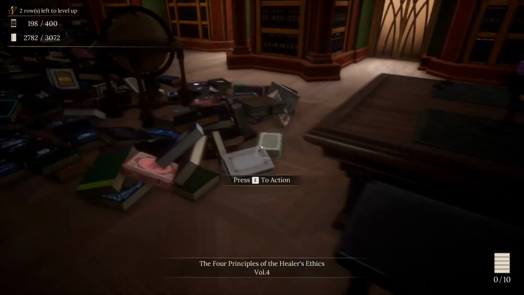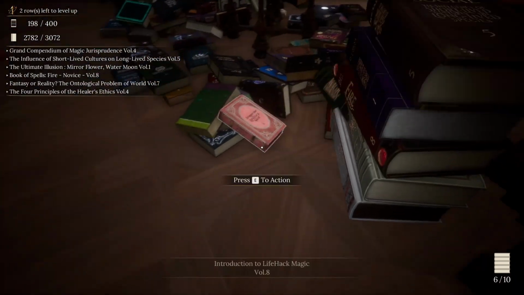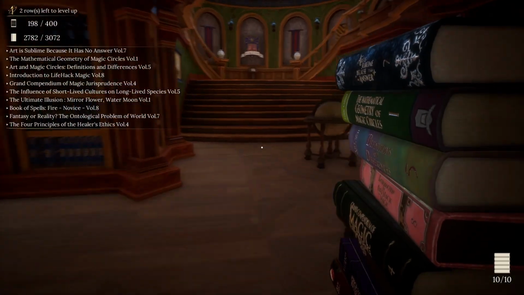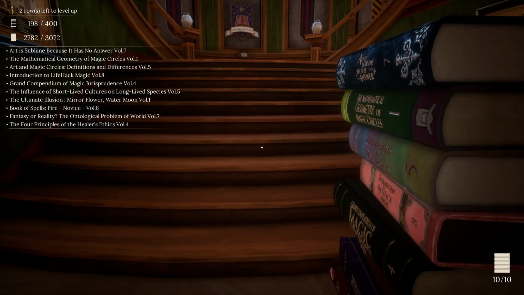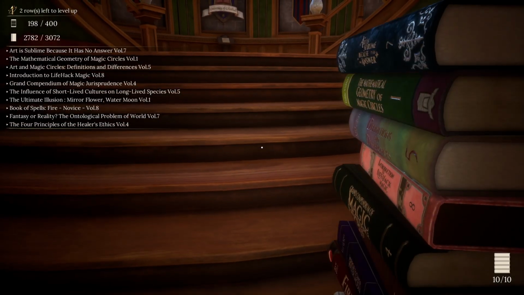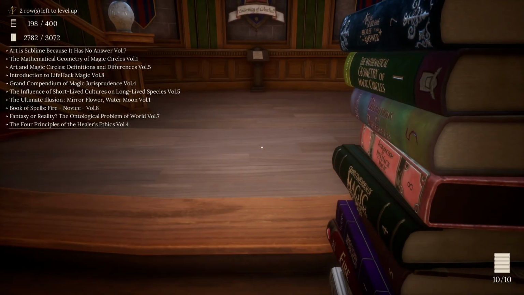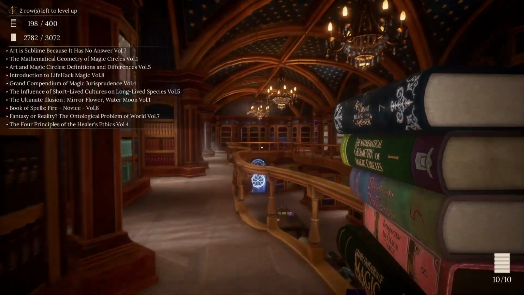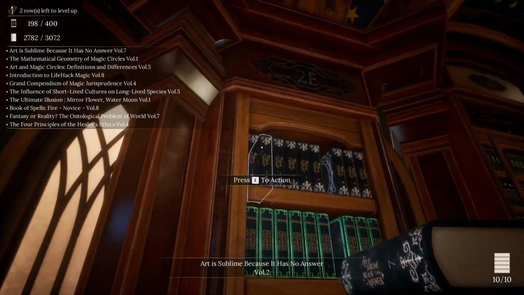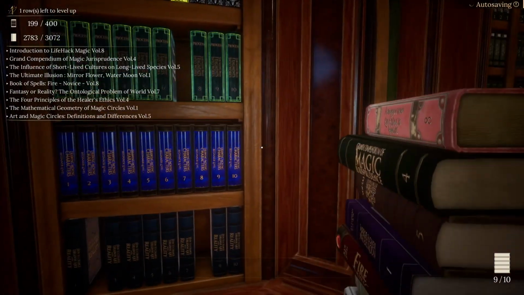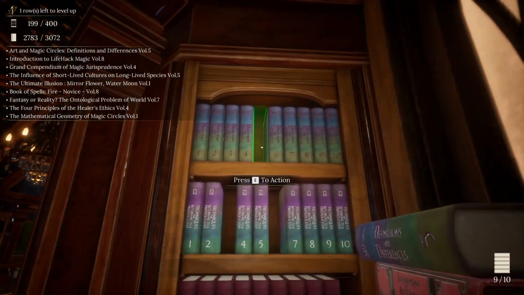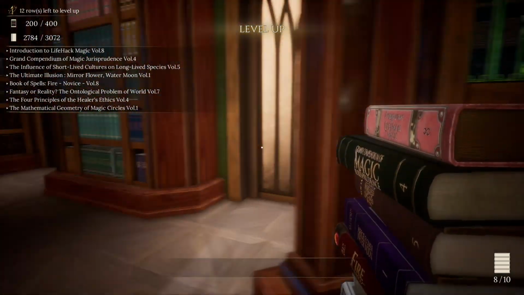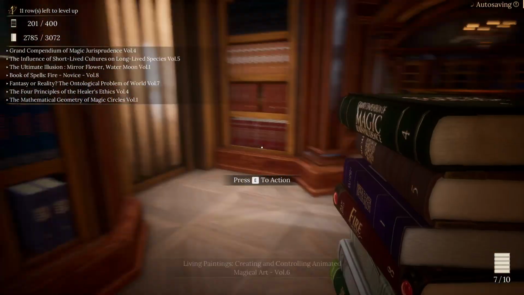Okay. That's another lot done. We should be able to easily get this all done here. Okay, so we've got Art, Everyday, Jurisprudence, Sociology, Illusion, Destruction, Philosophy, and Healing. So let's start off with Art is Sublime because it has no answer. Volume 7 goes to 2E, and that completes that one off. Art and Magic Circles and Differences, Volume 5 completes that shelf off. Introduction to Lifehack Magic, Volume 8 completes that series off.